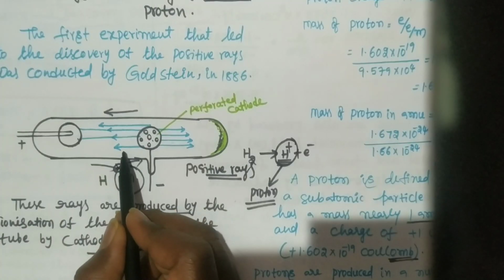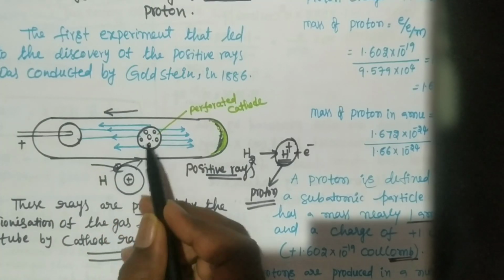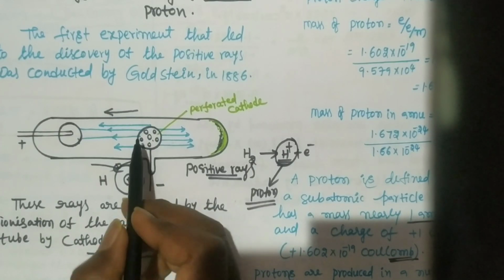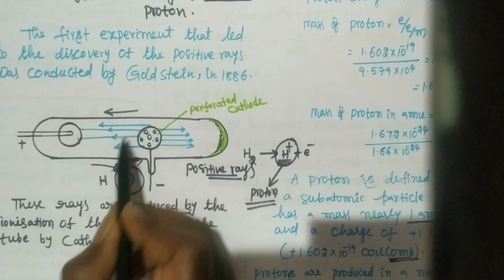These anode rays are generated by the ionization of the gas which is present in the discharge tube.